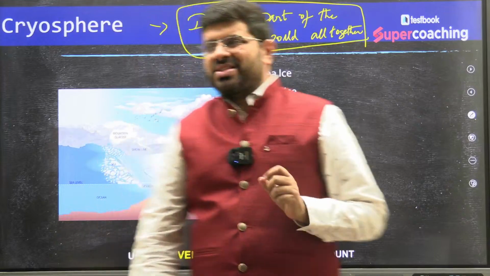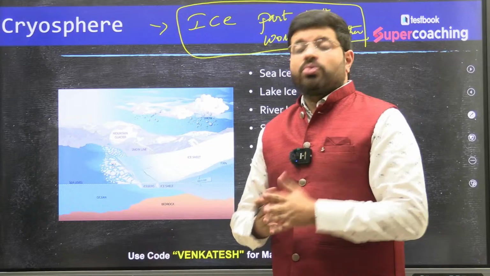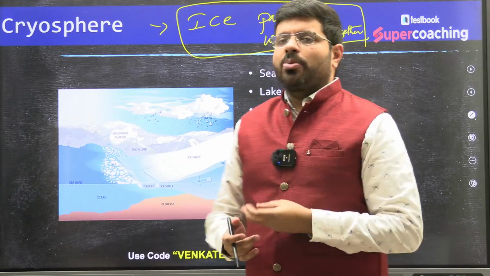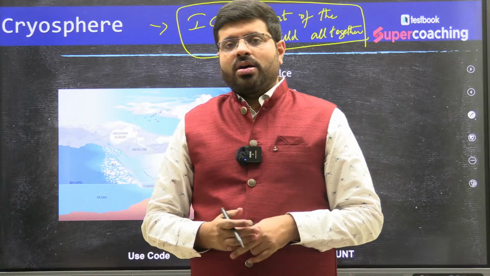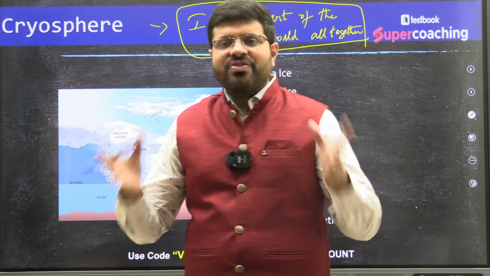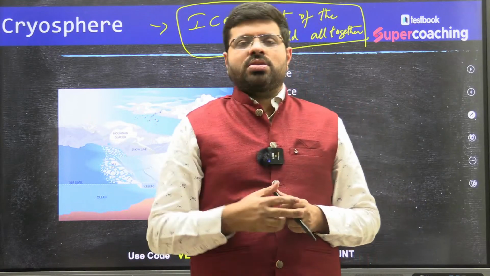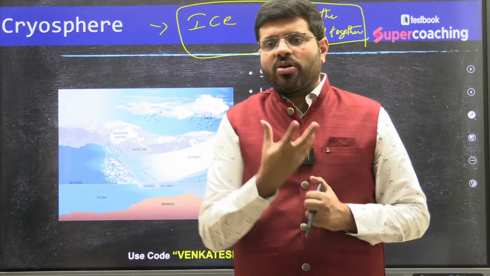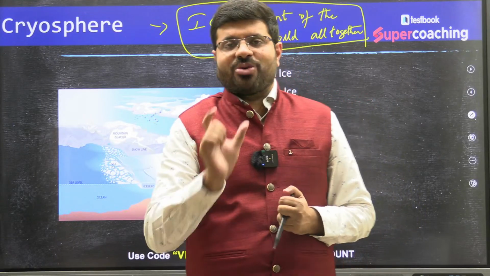Cryo means ice, sphere means part of the earth. We all know the atmosphere, which is the air around us. Then we have the biosphere, where life is. We have the hydrosphere, which is the water around us. We have the lithosphere, the rock around us. Similarly, we have the cryosphere, which is the ice around us.